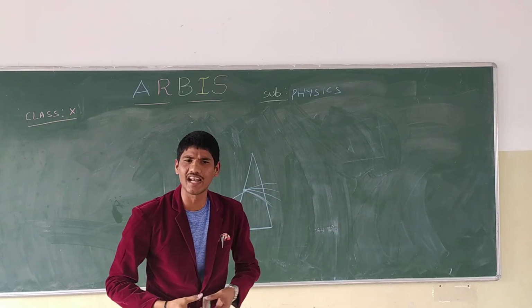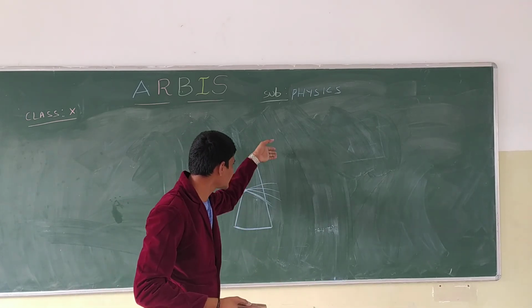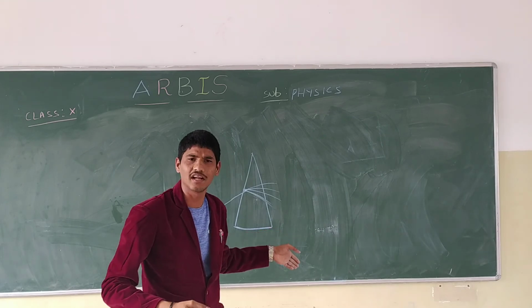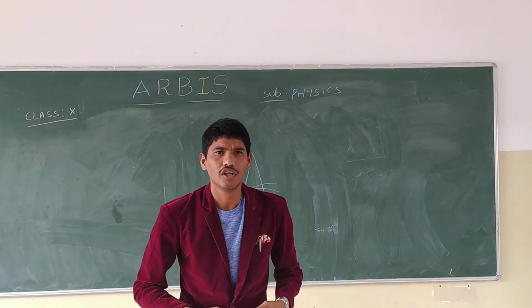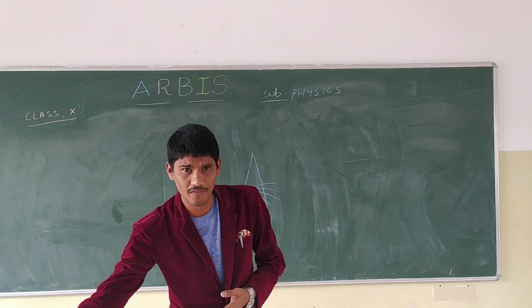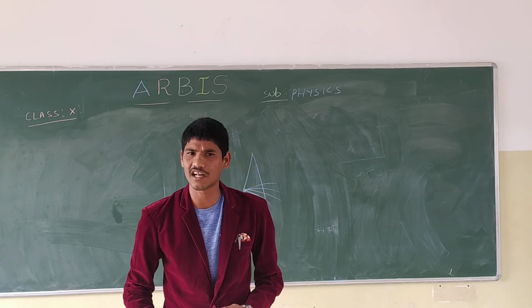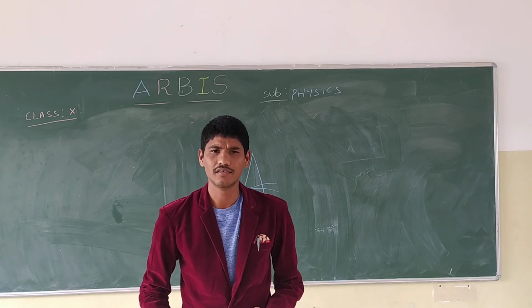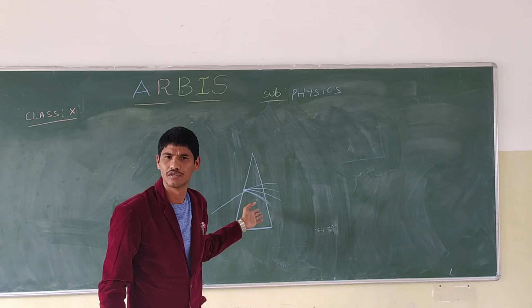It is due to the angle of deviation. So this is the red and this is the violet. If the deviation or the angle is more, that is the violet. If the angle is less, that is the red. Yes or no? Clear everyone? So this is about the rainbow formation.